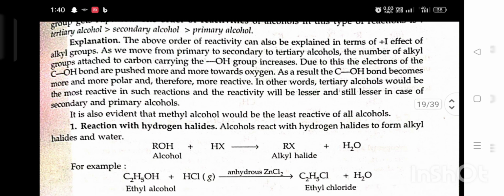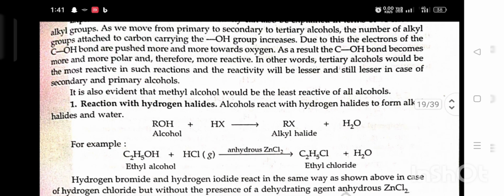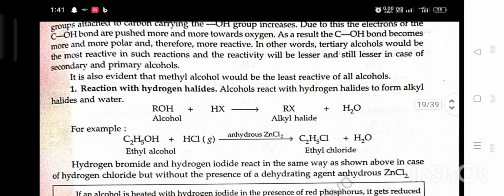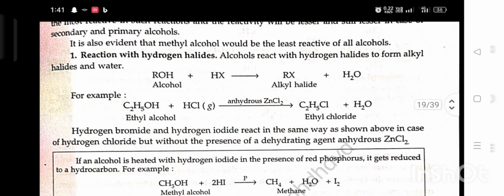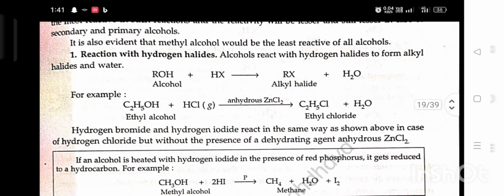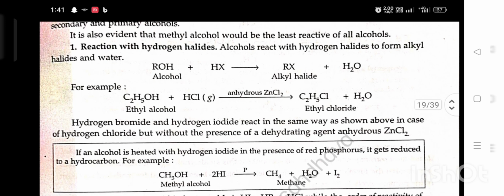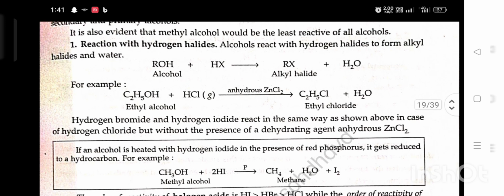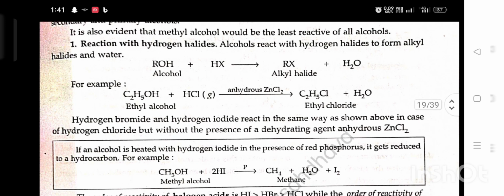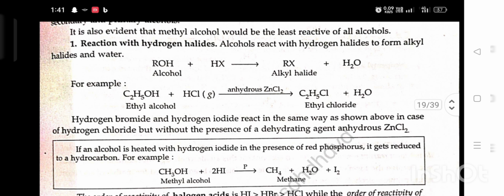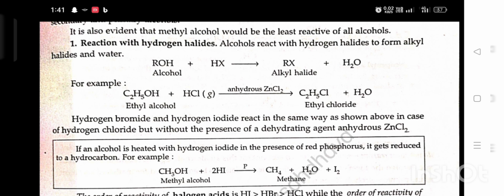First, reaction with hydrogen halide. Alcohol reacts with hydrogen halide to form alkyl halide and water. Alcohol plus HX gives alkyl halide plus water. For example, ethyl alcohol plus HCl in the presence of anhydrous ZnCl2 gives ethyl chloride plus water. Hydrogen bromide and hydrogen iodide react in the same way as shown above in case of hydrogen chloride but without the presence of dehydrating